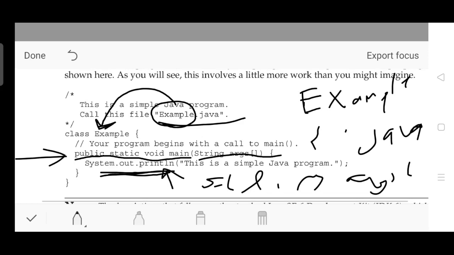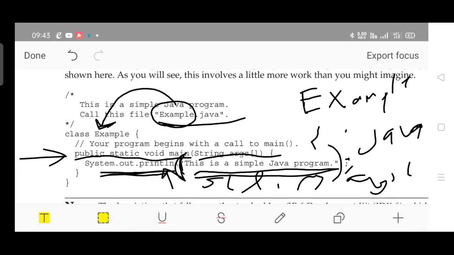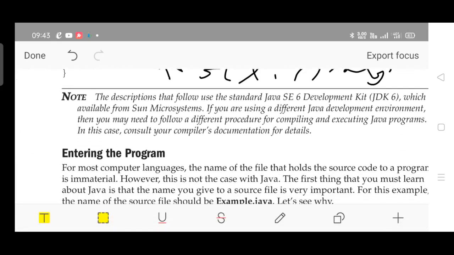Print is used for display purposes, ln for next line. Whatever you want to print, include that inside double quotes and parentheses, with a semicolon for termination. This is how we write a simple Java program.